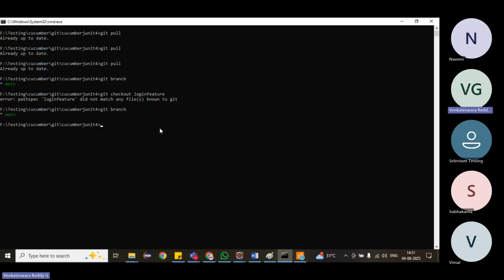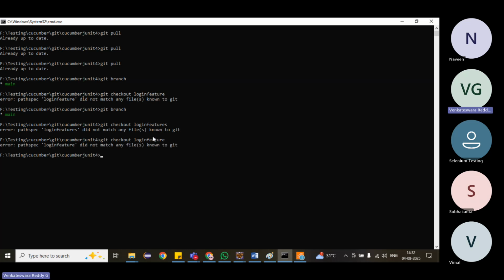Git branch. Login feature did not match any. Git checkout login, same. If we get an error like this, sometimes we'll get like this.